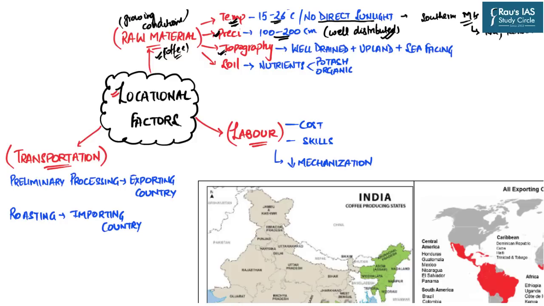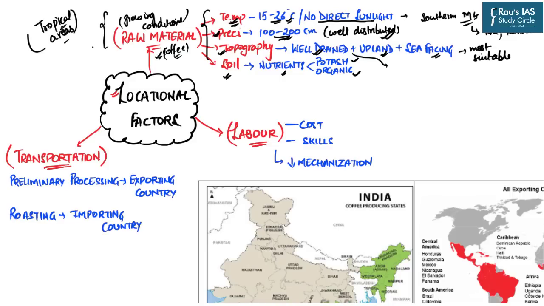Next comes the topography. So well-drained soil, having upland areas as well as sea-facing areas, is most suitable for coffee production. Therefore, for example, the areas of black soil and red soil are very good for the coffee plantation. Next comes the soil. The soil must be nutrient rich and especially rich in potash as well as organic content. If you closely analyze all these conditions now, for example, the temperature of 15 to 26 degrees Celsius and well distributed precipitation of 100 to 200 centimeters annually, these are the conditions which are generally met in the tropical areas.